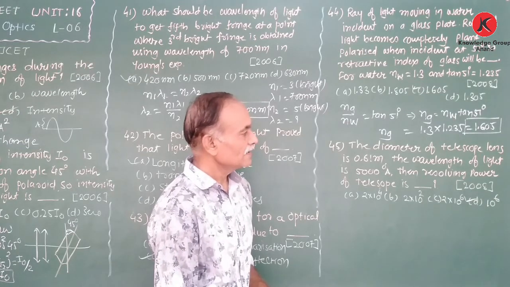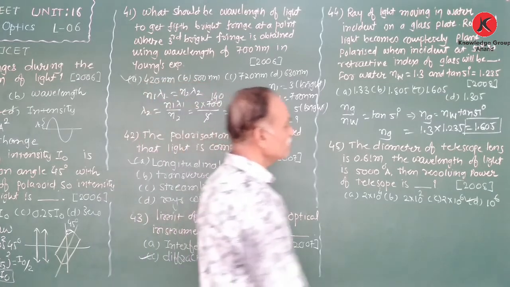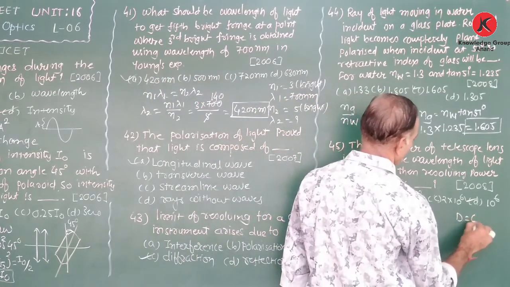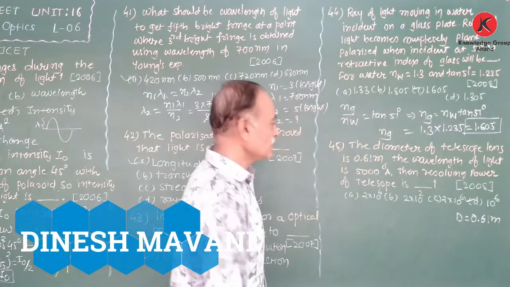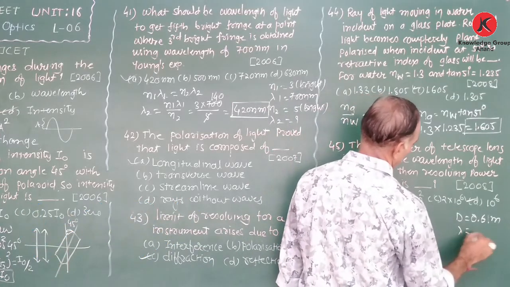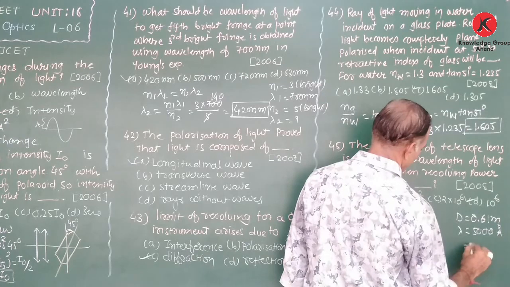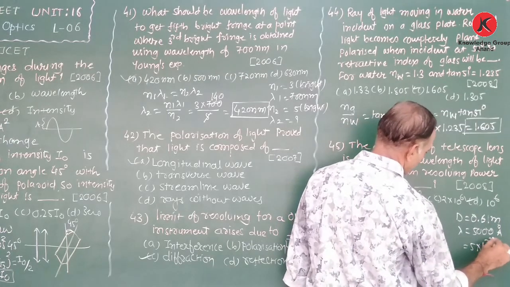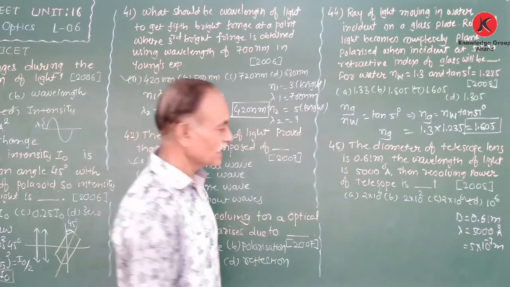Now next question: the diameter of a telescope lens is 0.61 meter. The diameter is given as 0.61 meter. The wavelength of light is 5000 angstrom. Therefore, lambda is equal to 5000 angstrom, converted into meter, so 5 into 10 to the power minus 7. Then what is the resolving power of the telescope?